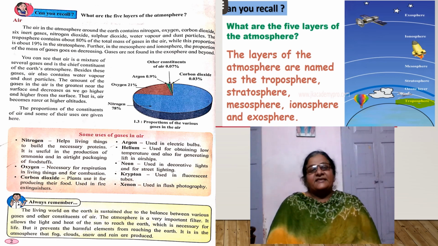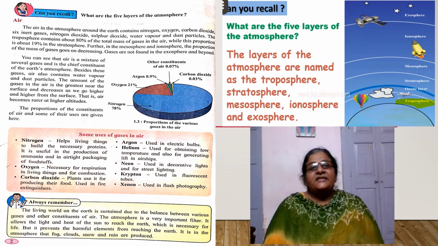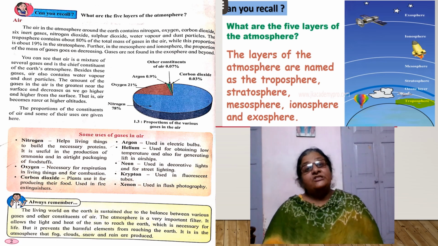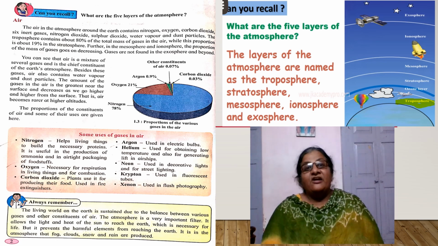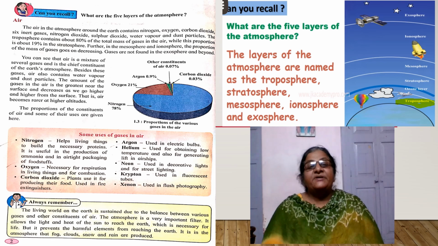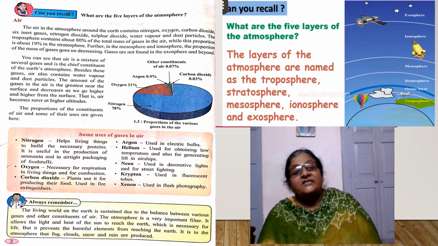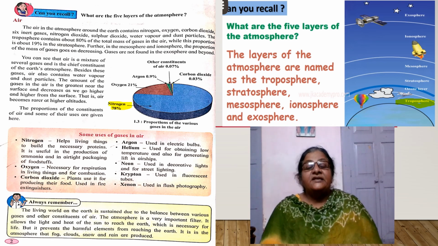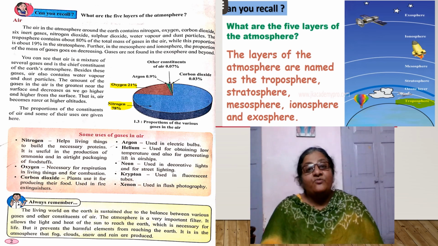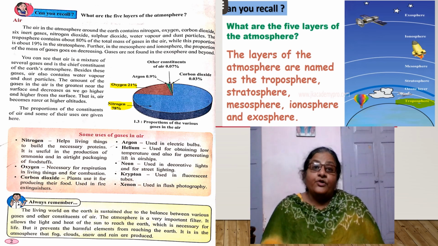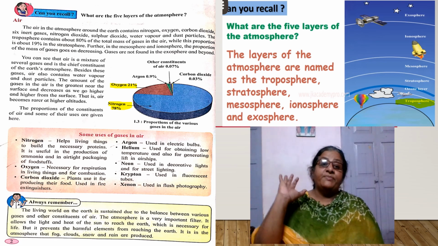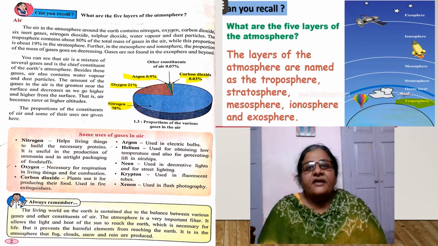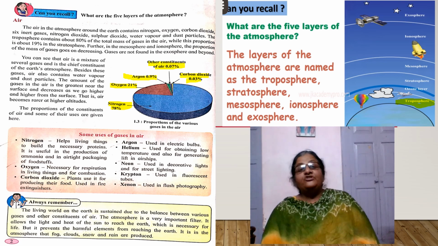From these gases, nitrogen is present in the largest proportion by volume. Nitrogen is about 78% by volume, while oxygen is present at 21% by volume. Carbon dioxide is present at 0.03% by volume. The 6 inert gases are present at 0.07% by volume, while argon is present at 0.9% by volume.